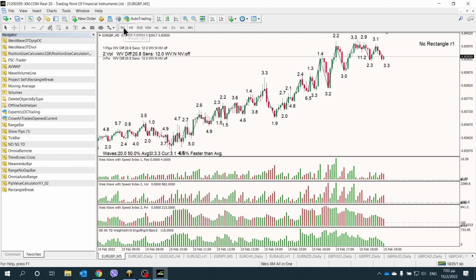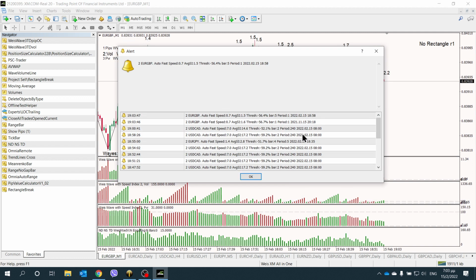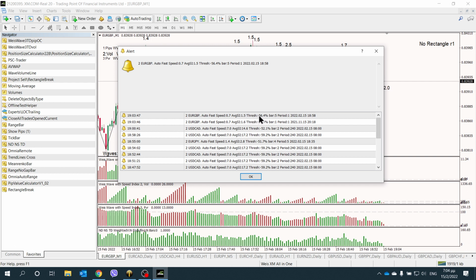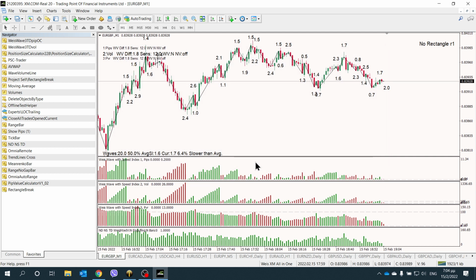And let's go to M1. There we go. We got an alert on M1 which says we have a fast speed of 0.7 while our average is 1.5. This is 56%, which means it's 56% faster than our average. And let's see it.